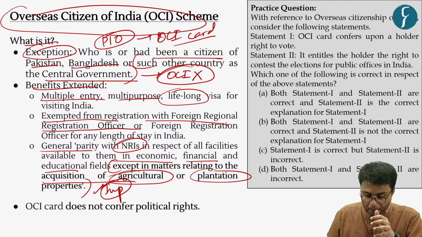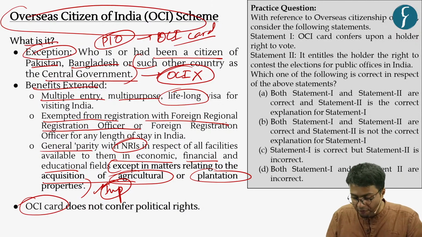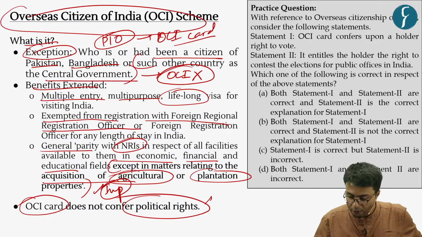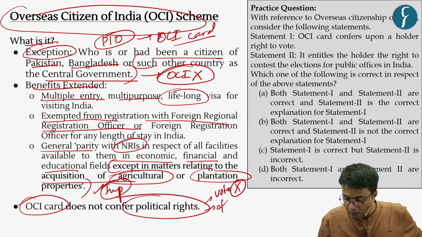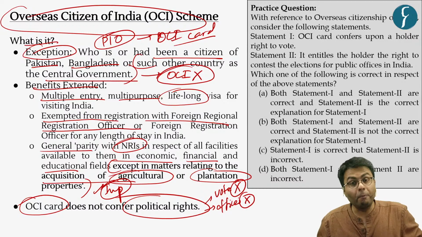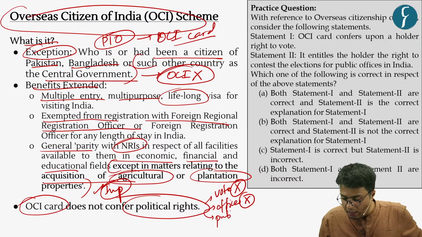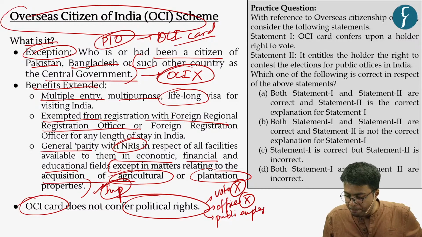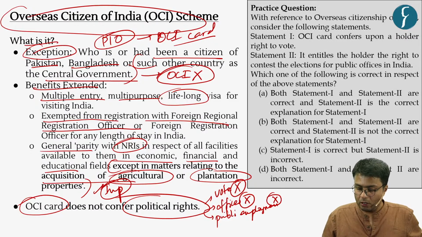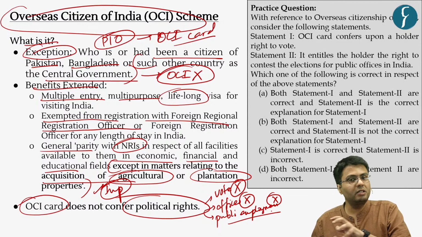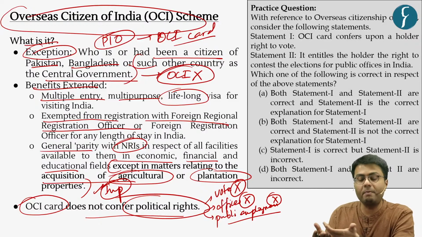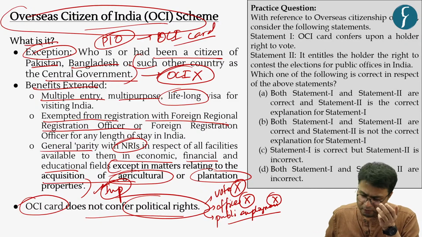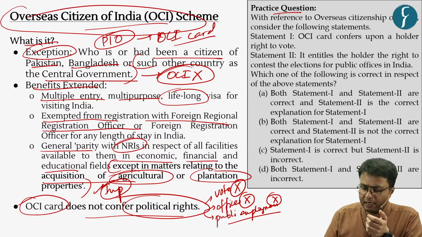The most important part of this OCI card is that it does not give people political rights, which means the people who have an OCI card are not eligible to vote in Indian elections. They cannot hold public offices and they cannot have public employment in India. So these are the important exemptions and benefits that have been extended to members having an OCI card of India. Now let us quickly solve the practice question.